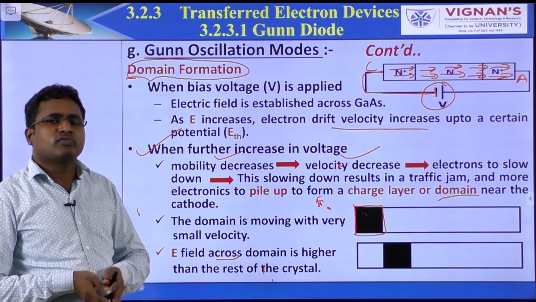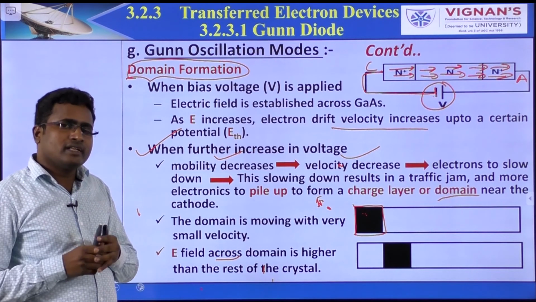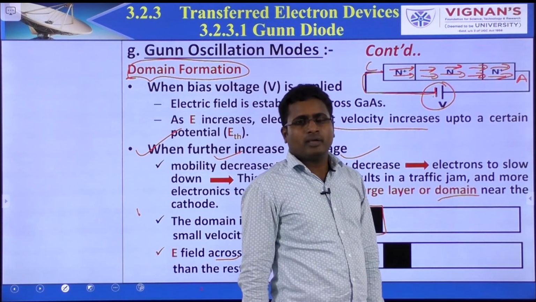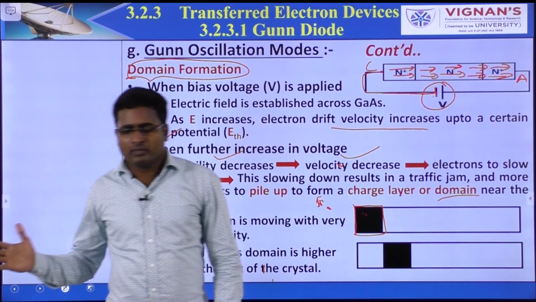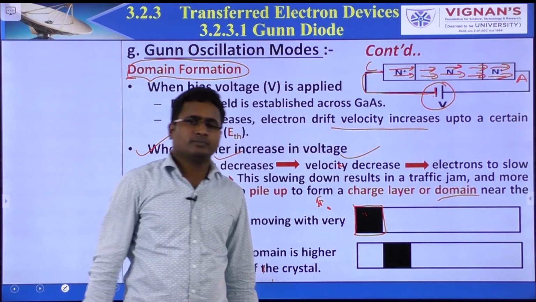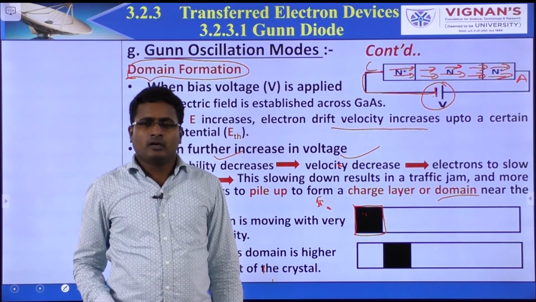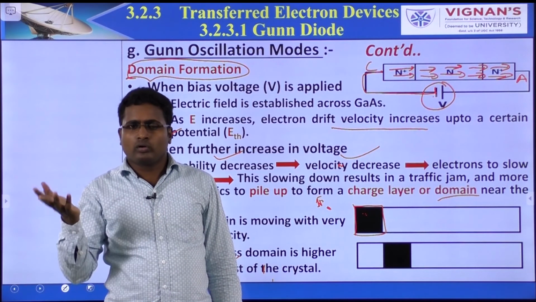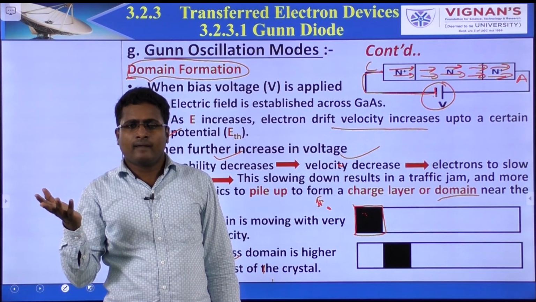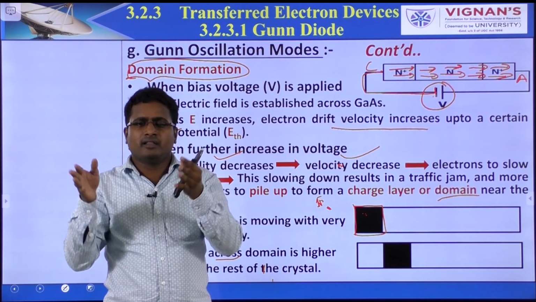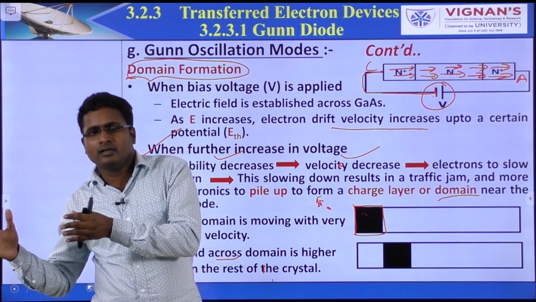Where is this domain formed? This domain is formed at the cathode side only, because electrons are flowing from cathode to anode. When the supply is more, whatever electric field is already formed in the gallium arsenide opposes the flow of electrons.